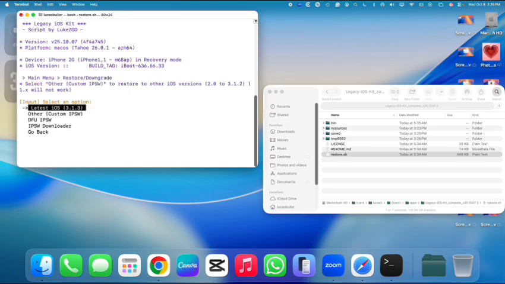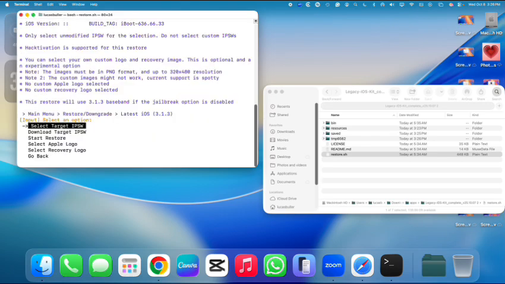Restore-downgrade. Now, let's see. Go back to iOS 3. iOS 3, sure. Select recovery log.